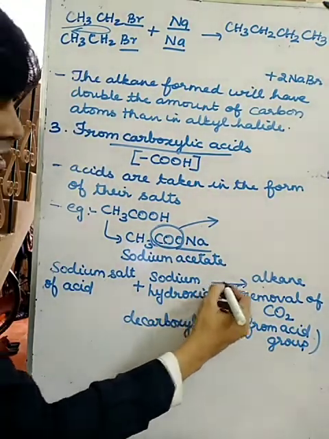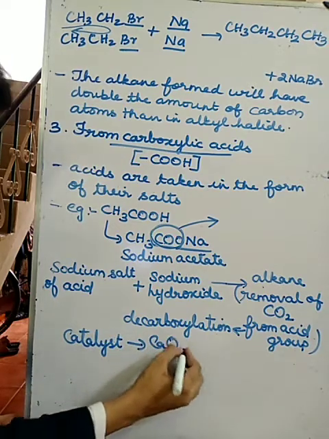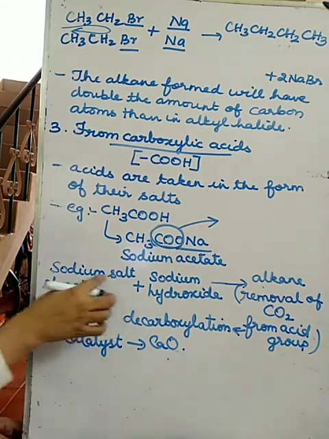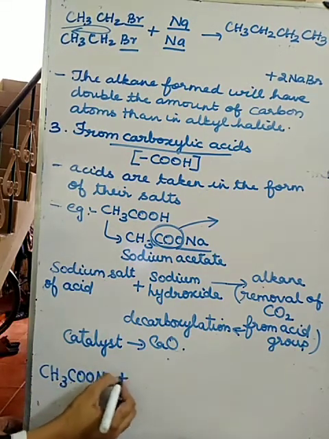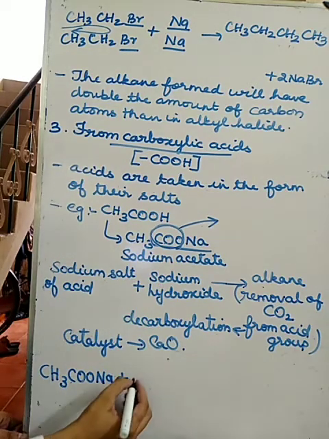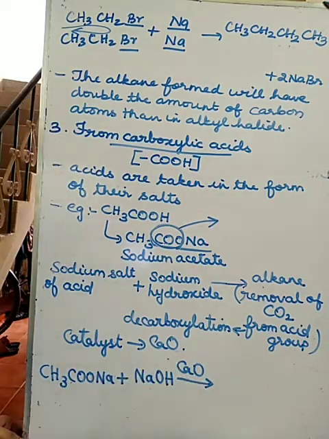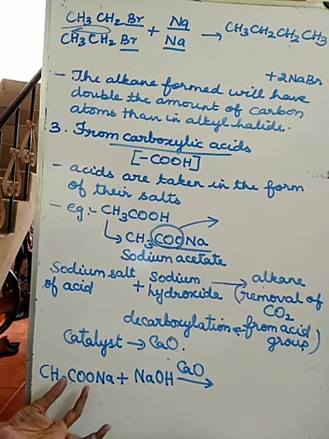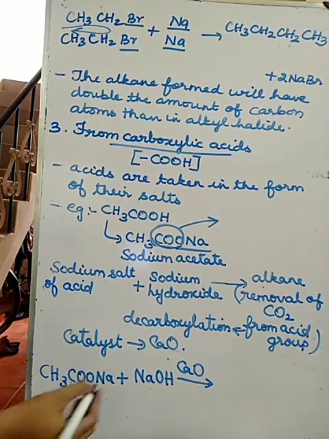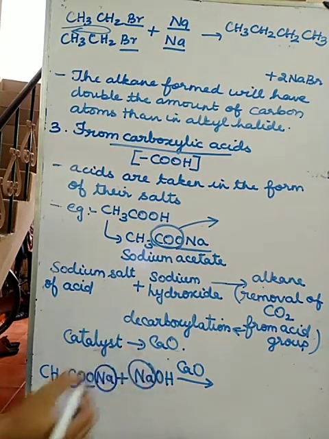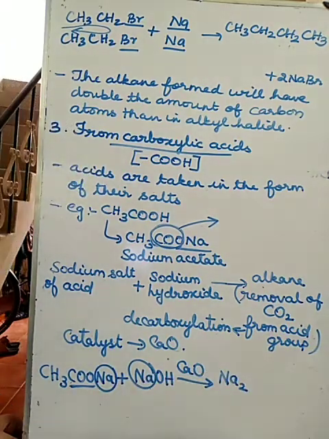And the catalyst which is used here is calcium oxide. So first, the sodium salt of the acid I am taking, CH3COONa, plus sodium hydroxide. What is the formula? NaOH. And what is the catalyst? CaO. So what will be removed from here? CO2 will get removed. See properly. 2 sodiums are present. These 2 sodiums I am writing as Na2.